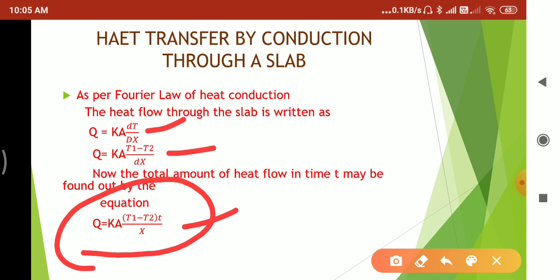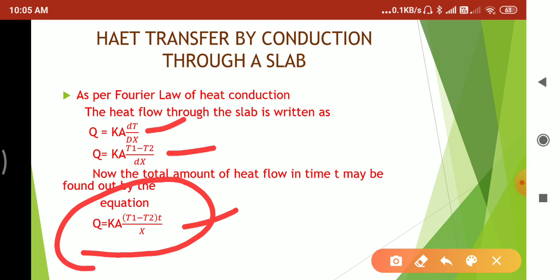For example, to construct a building, we must know the heat transfer rate of steel, cement, etc. Similarly, to design any machine components or parts, we should know the heat transfer rate of each and every material used, because when the material is applied, heat will flow from the engine to the atmosphere or from the atmosphere to the engine.